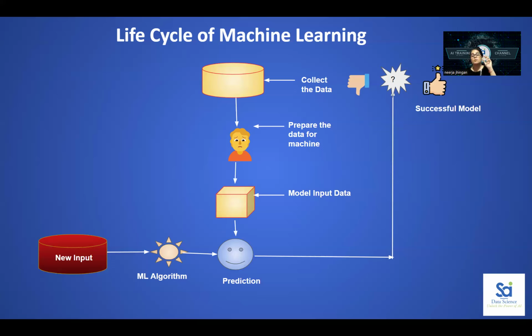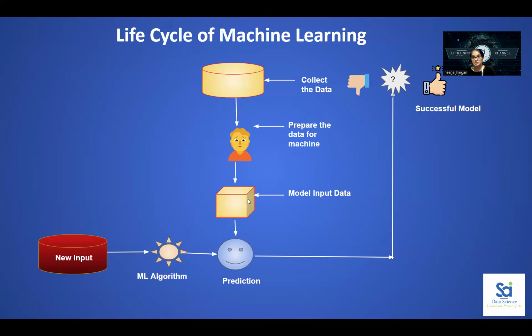This is the most important part when you reach this level, because this part is also known as data analysis, and you are going to spend more than 80% of your time at this step. If this step is correct, only then will your model be perfect. So spend as much time as you need, and then your data is ready, you will input it to the model. Model means algorithm.